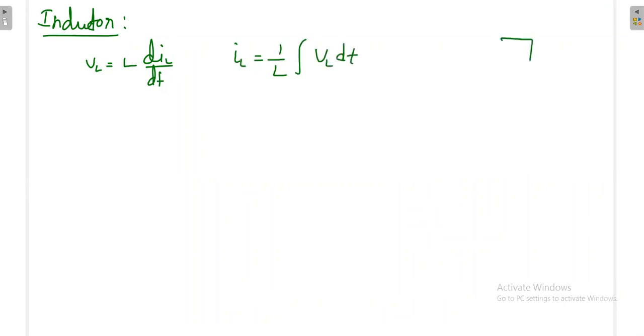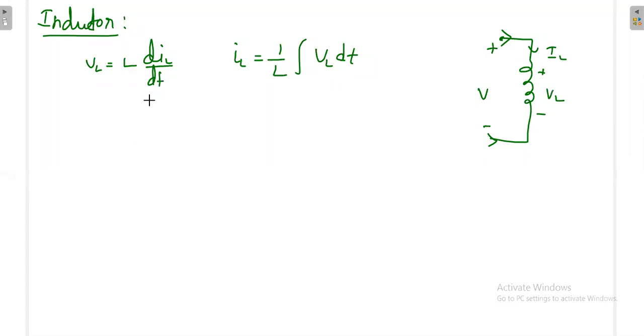Now I am having an inductor, and the current is flowing. Some voltage I have applied, and some resistance will be there in series, that's okay. So what is the voltage across the inductor and the current through the inductor is decided by this formula.